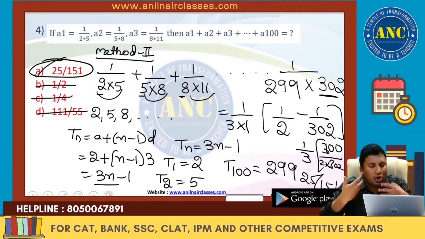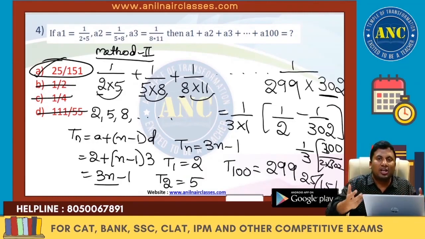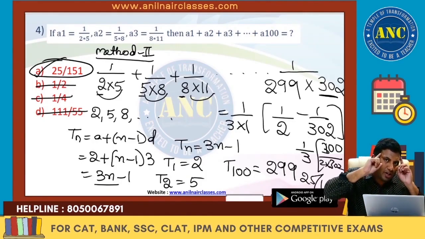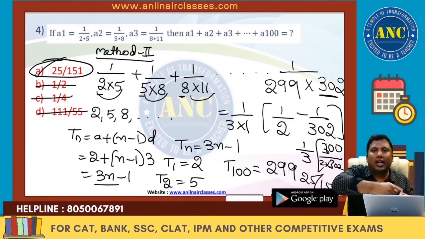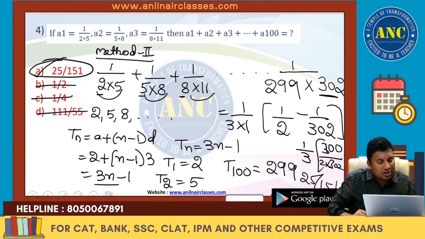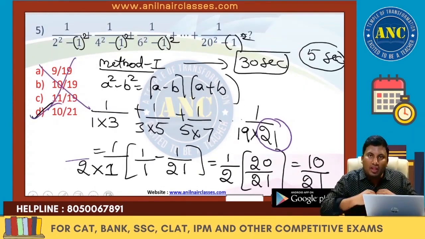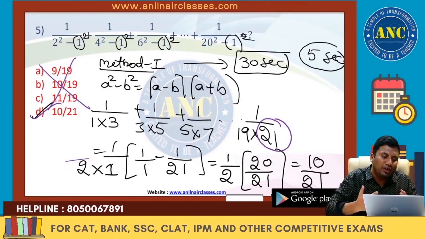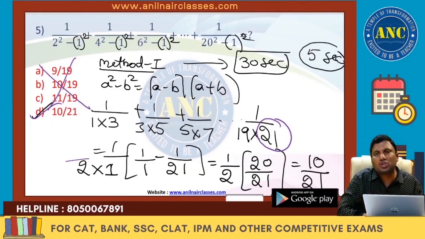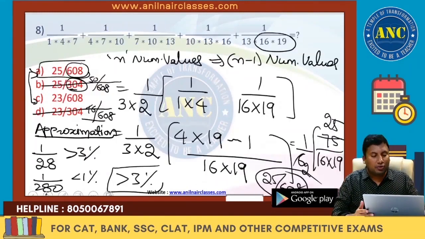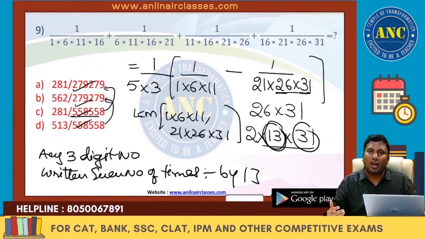Few more questions. You don't need to find A100 if you can use approximation method. Approximation method, I will use it directly. Why? Because all the options are not closer to each other. Next one. A 30 seconds problem converted into a 5 seconds problem, because denominator should be a factor of 21 or 21. Next one. Another model up to 20 terms. N numerical values condensed to n minus 1. I will discuss some more beautiful approaches where the series based questions can be solved very effectively.